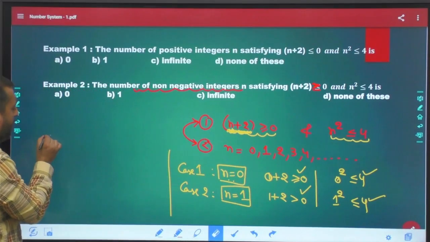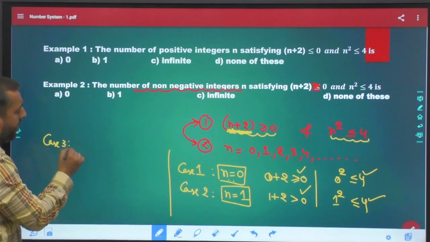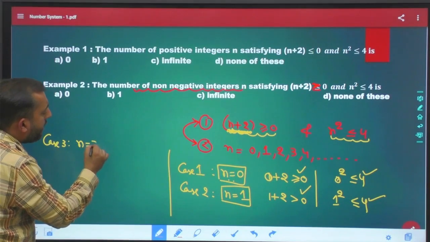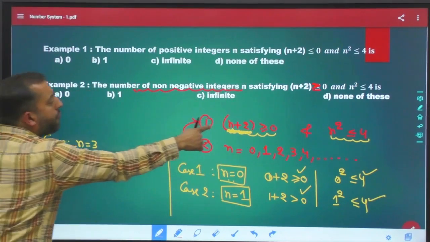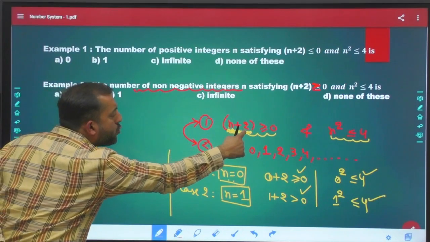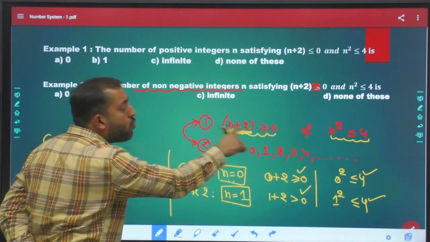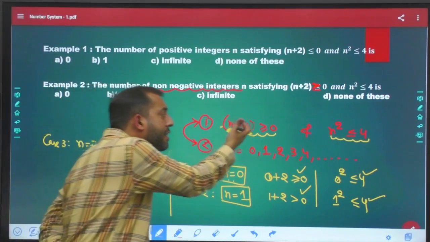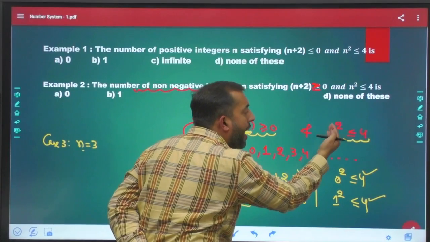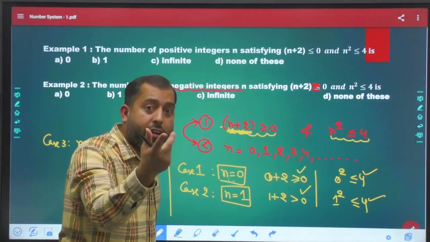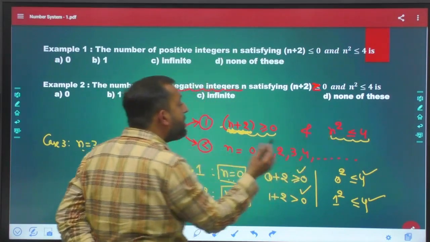Now let's talk about the next case. Case number 3. Let's take n equal to 3. If I put n equal to 3, the first one will become 3 plus 2, which is 5, and 5 is greater than 0, justified.